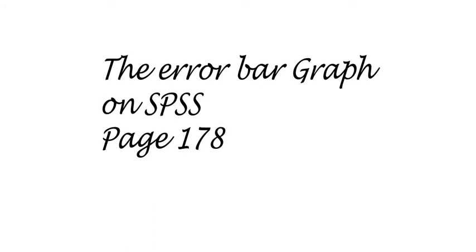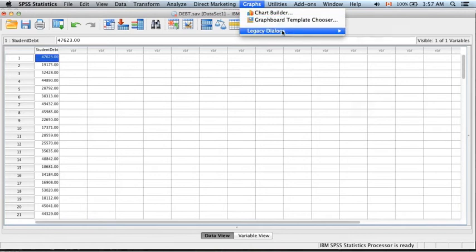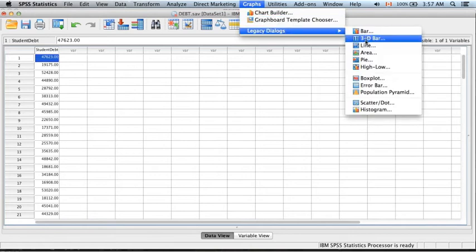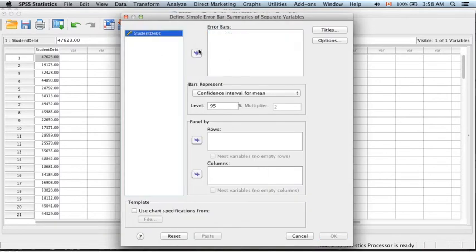What we want to do now is to calculate an error bar graph, which is simply a visual representation of our mean as well as our upper and lower bounds in our confidence interval. To do this, we will click Graphs, Legacy Dialogs, and then Error Bar. The Error Bar dialog box appears with two choices for the type of graph we want. The simple option is already highlighted, and this is the one we want. At the bottom of the Error Bar dialog box, click the Summaries of Separate Variables radio button within the Data in Chart Are box, and then click Define.